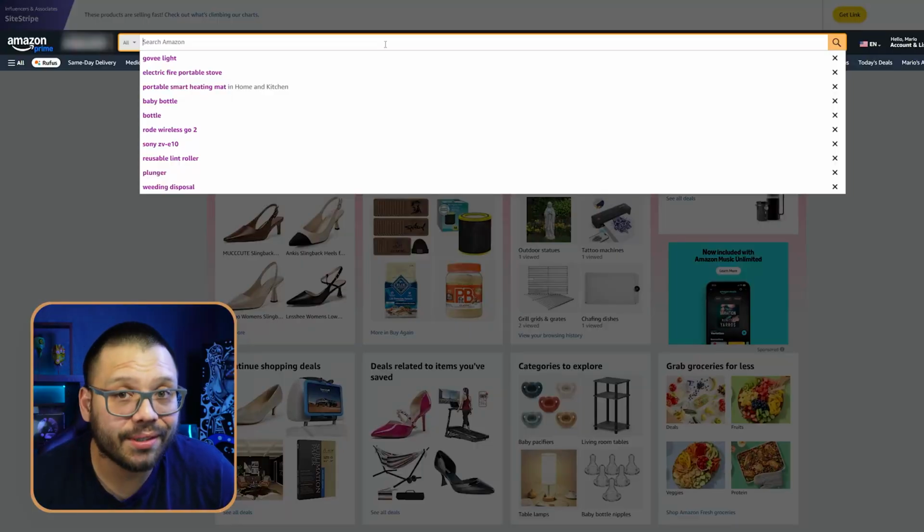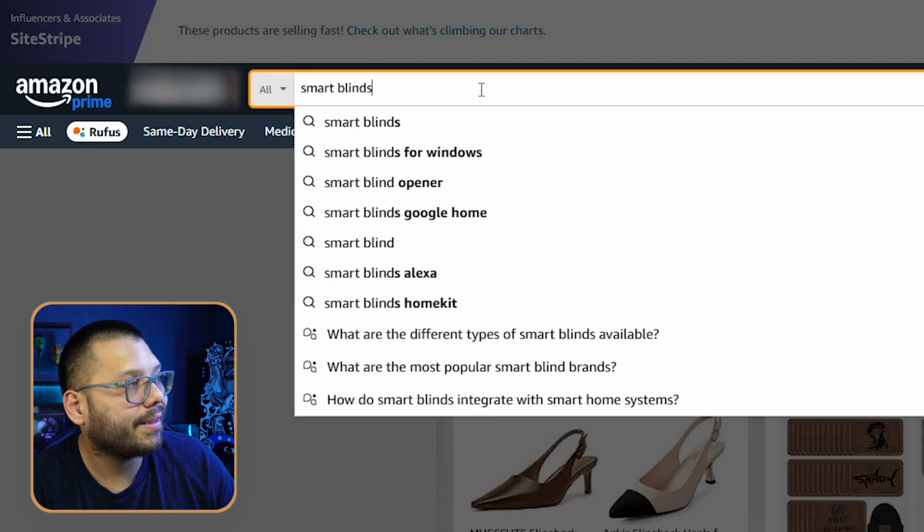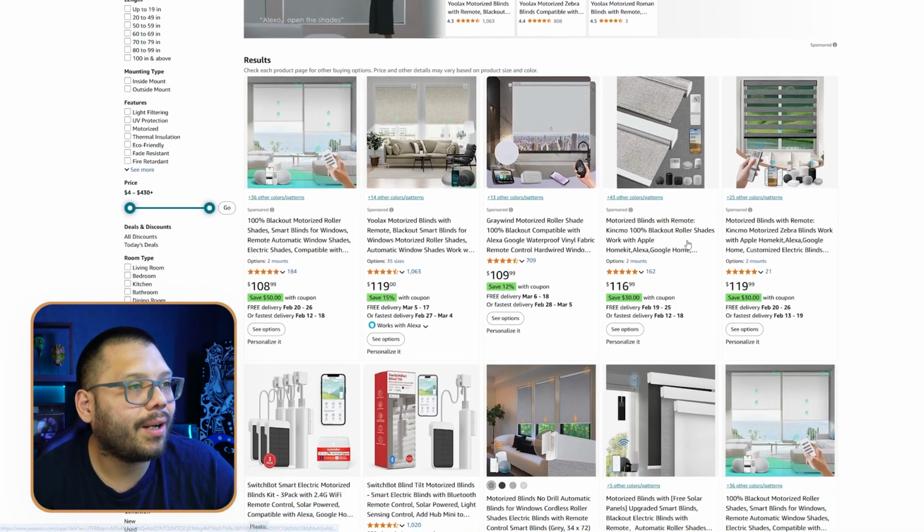Not just that, but your invoices will also include your logo on them. Now, as another quick little bonus, one other option that you have is Amazon. So for this, let's look for smart blinds. Here we have quite a few options, and let's check this one out right here. This one's pretty nice. It's a blackout motorized curtain. Now, we can either source it directly from Amazon, or we can see if it's cheaper anywhere else.